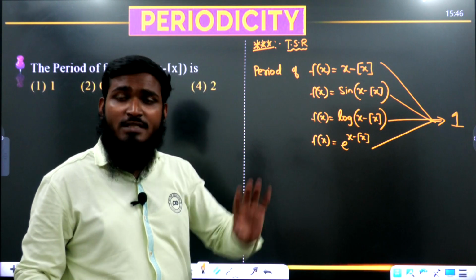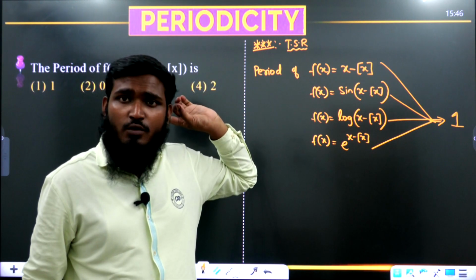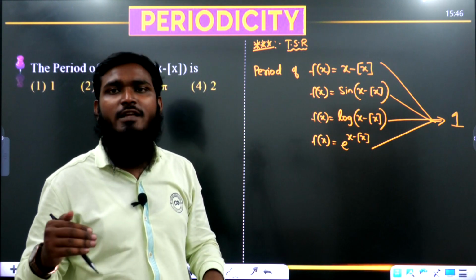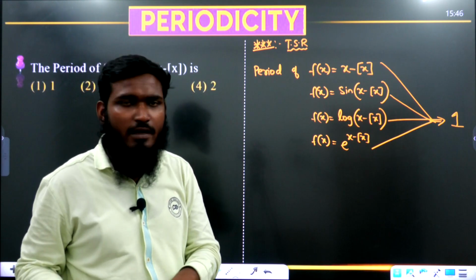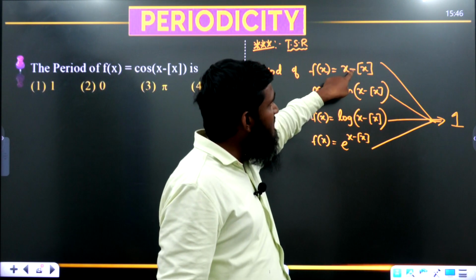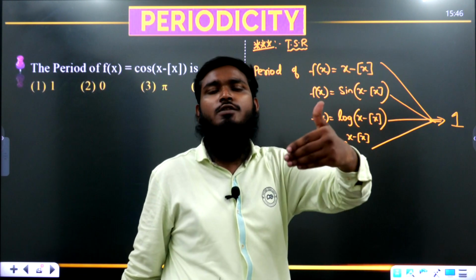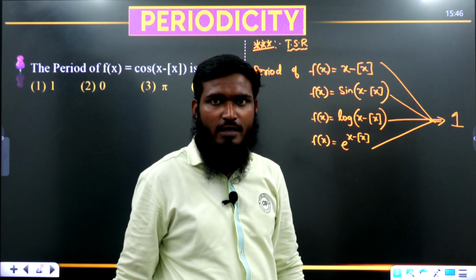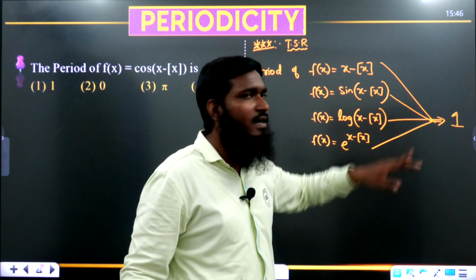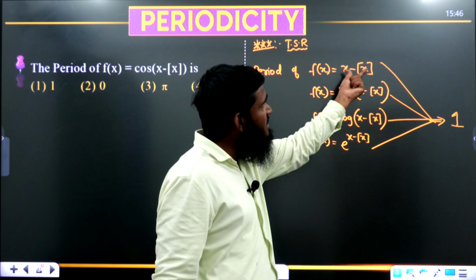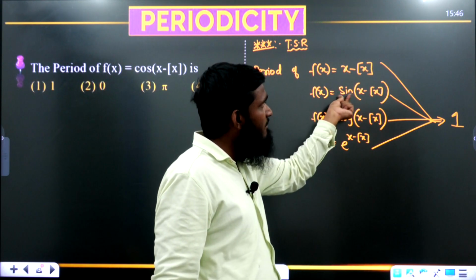Why? Because we have taken trigonometric functions over there. For the trigonometric functions we have to consider pi by 2, pi, 3 pi by 2, 2 pi, like that. But as we are having this part, x minus bracket of x, it means we can take 1, 2, 3, 4, 5, like that. And the least positive value we are getting is 1. Understood this part?